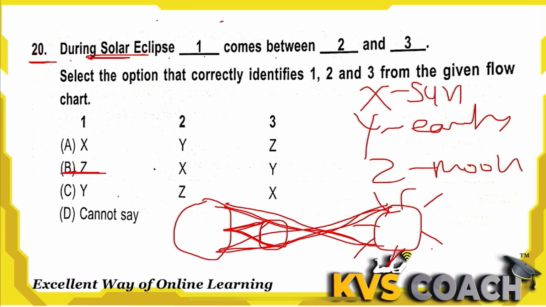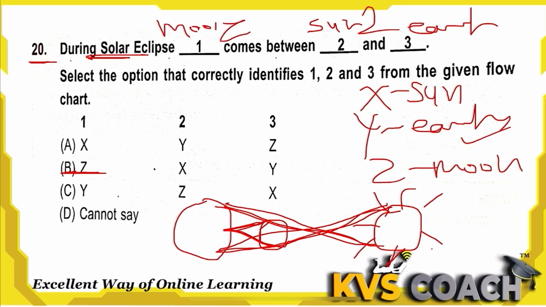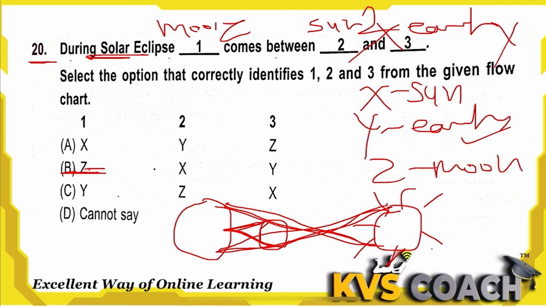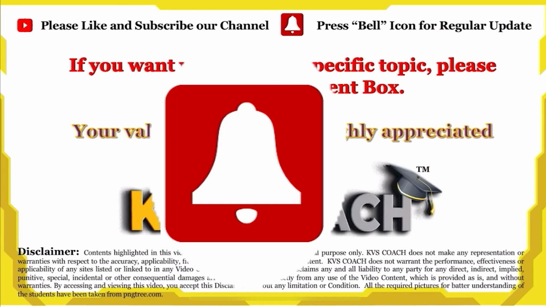So the moon comes between sun and earth. So here Z comes between X and Y. It means the right answer is option B only.